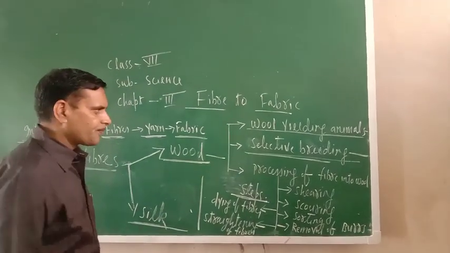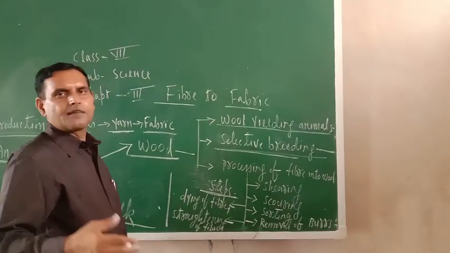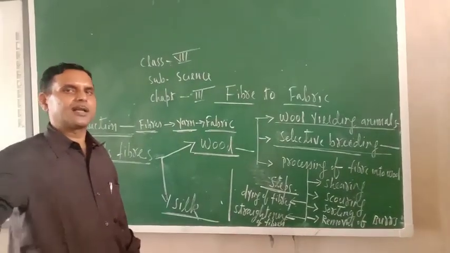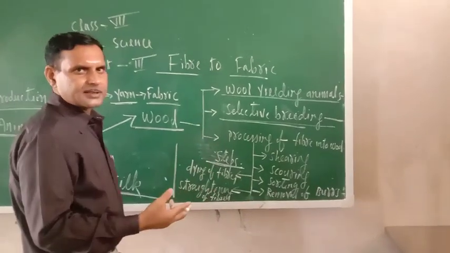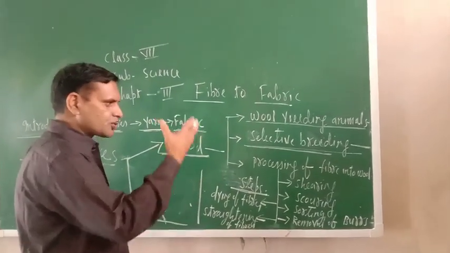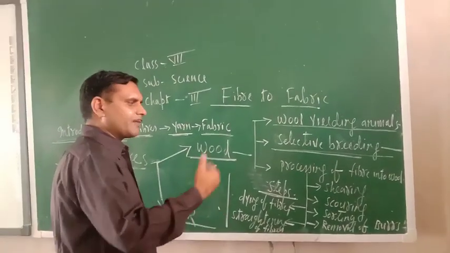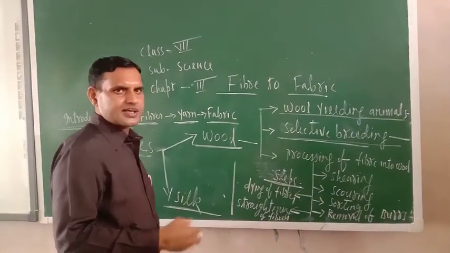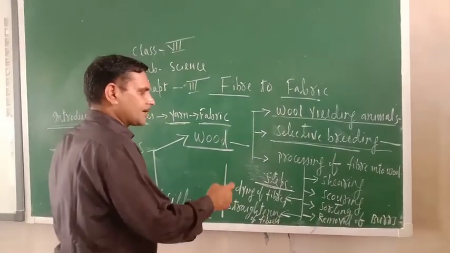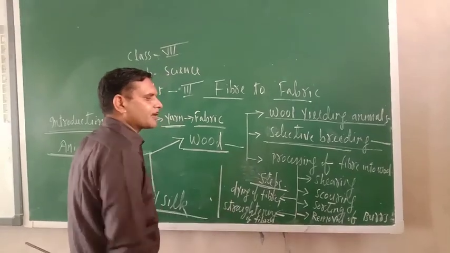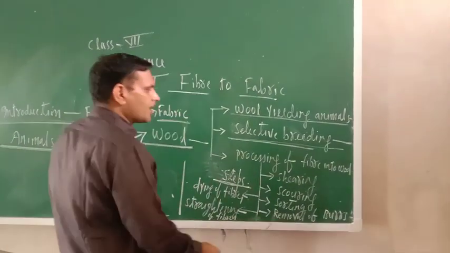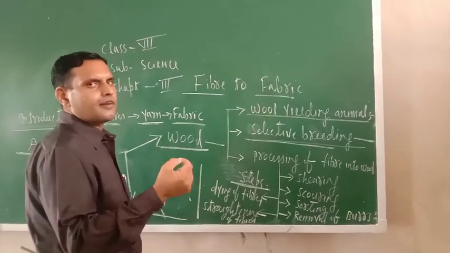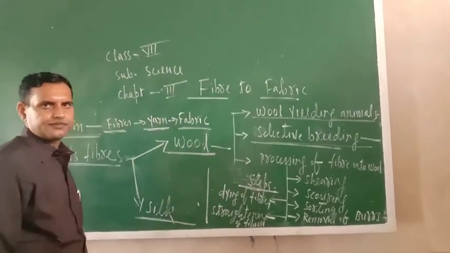Now suppose we have reared Pashmina sheep or some other wool yielding animals. How will they provide us fiber? There are so many processes. We will discuss all those processes subsequently, but before coming to the processing of fiber into wool, I would like to teach you one important thing.